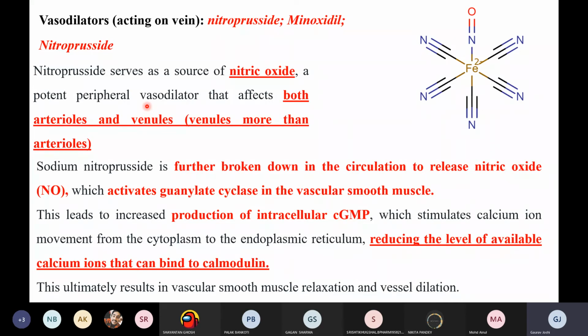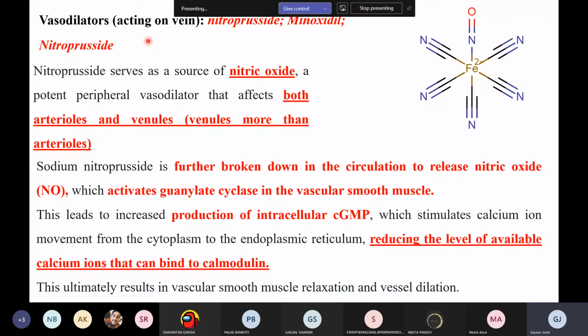So in the last class, we were discussing the vasodilator. What do the vasodilators do? They have the tendency to release the nitric oxide into the blood, right? And nitric oxide has the vasodilatory effect. And what will the vasodilatory effect do? It will do the relaxation of the arteries, right? When we were discussing the previous vasodilator. But this type of vasodilator actually acts on the veins. Although they are non-selective, they are more selective for the veins rather than the arteries.